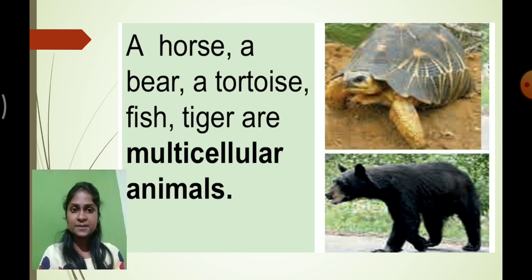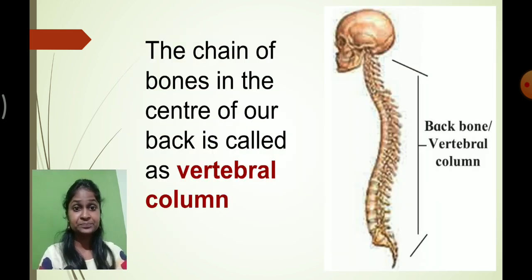That means, in simple words, multicellular animals we can see with our eyes. So whatever animal we can see, those are all multicellular animals. And those animals which we cannot see are unicellular. Understood? So this is the basic difference between multicellular and unicellular animals.